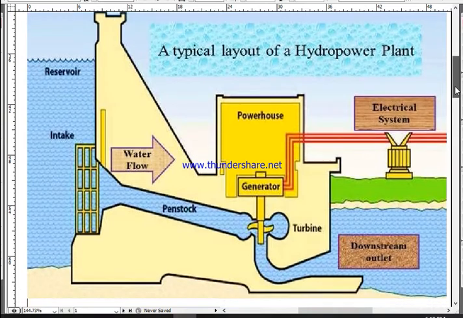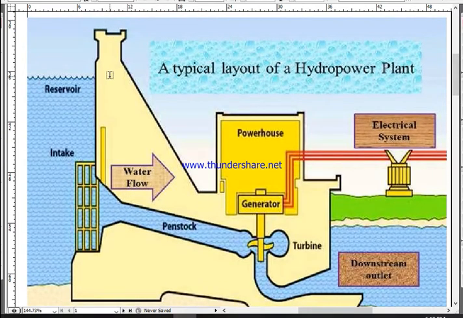Okay, let's see how a hydropower plant operates. A hydropower plant has a reservoir, a dam. This is the reservoir, and this is the dam. A dam is an artificial wall. That dam blocks the flow of water and causes the water to be stored within the walled structure, and that stored water is known as reservoir.